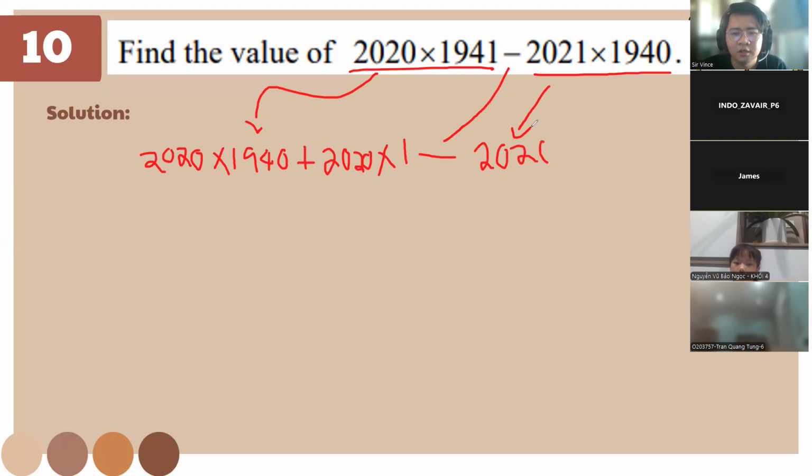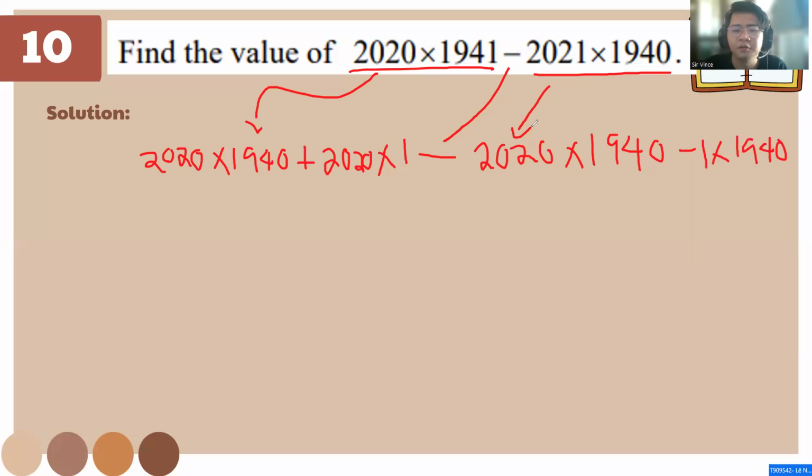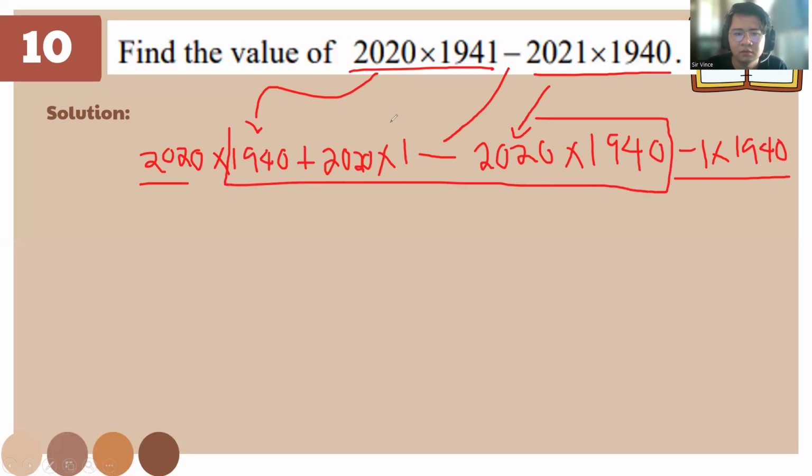2020 times 1940 minus 1 times 1940. Okay? If you've been studying, class, you know that this one is gonna be this one minus this one, because this one is gonna get cancelled. We'll be able to cancel this right away.